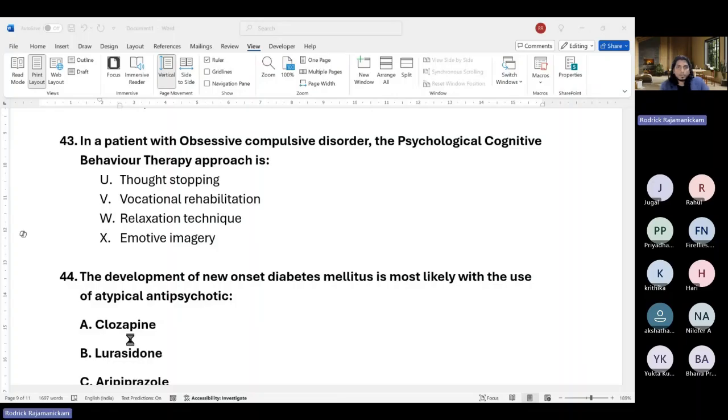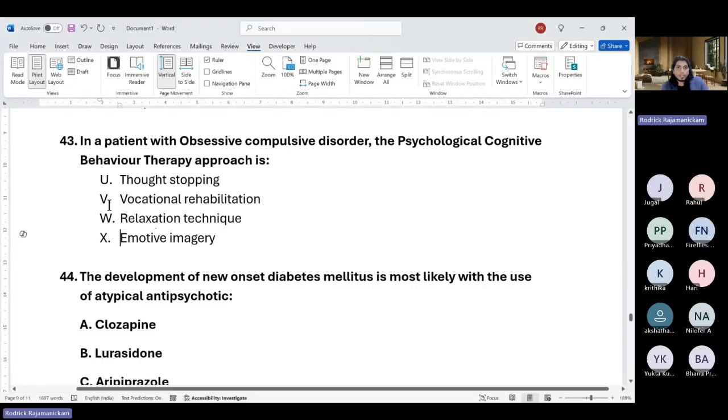Let me just get the questions, one second. Per se, emotive imagery is more of an REBT technique. Let me get the correct answer based on the key itself. Just a second, my laptop is a bit slow.